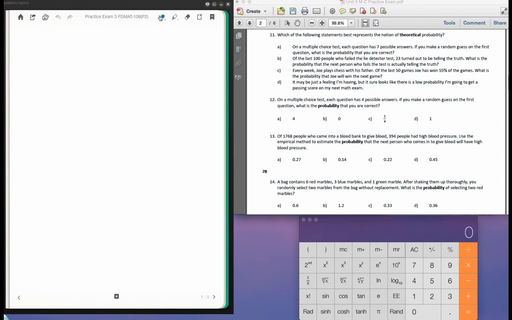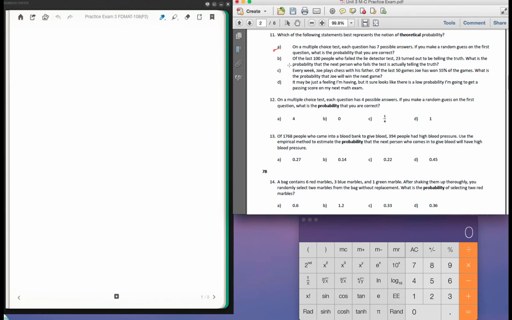Of this exam 3. So we're going to start with question 11. Which of the following statements best represents the notion of a theoretical probability? On a multiple choice test, each question has 7 possible answers. If you make a random guess on the first question, what is the probability that it's correct? That's theoretical because you have an equal chance of grabbing each option and you don't know which one you're grabbing. So that definitely works. Let's look at the other ones just to make sure we are correct. But I think that one looks pretty good.